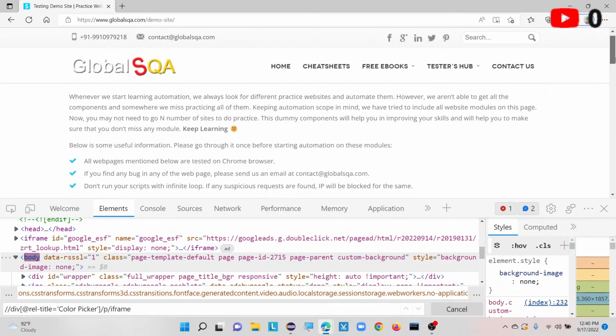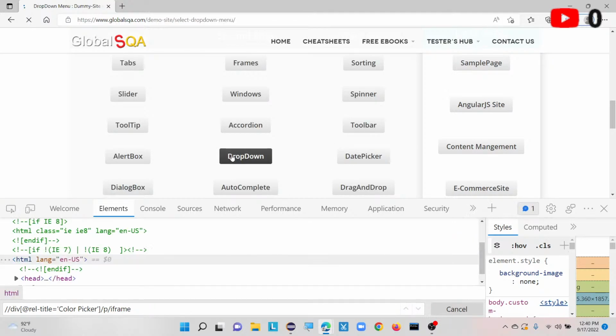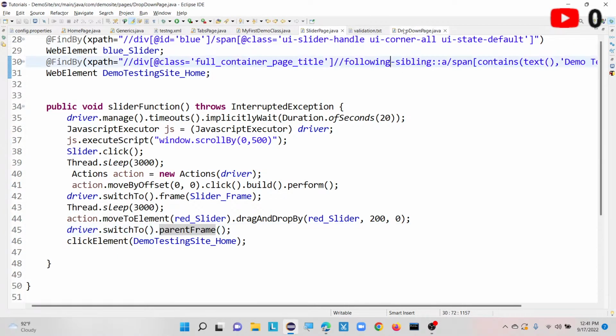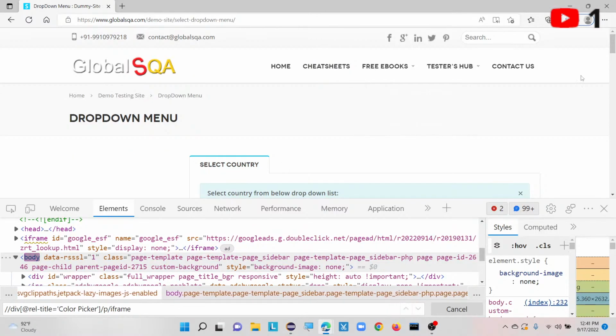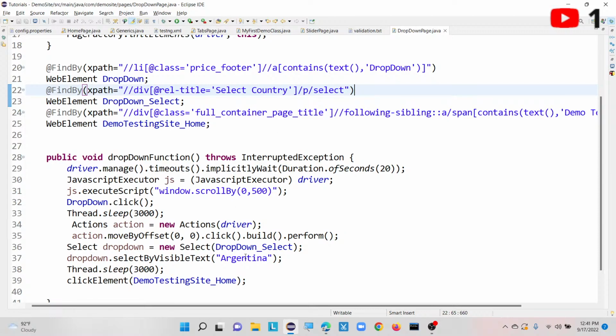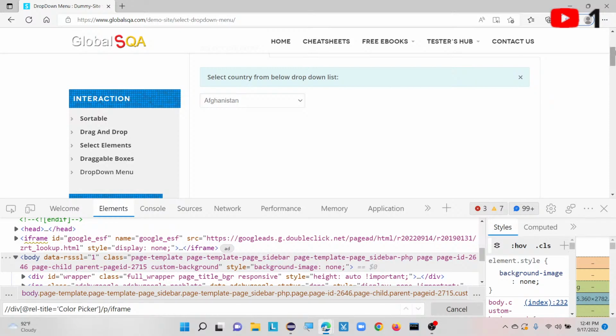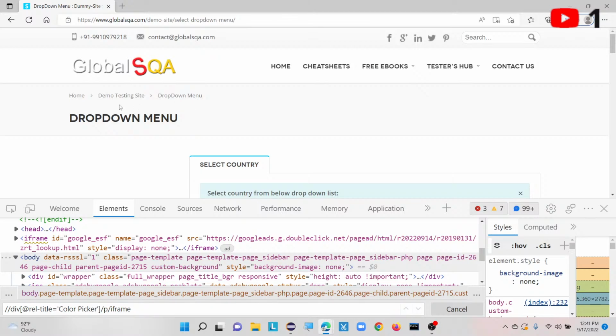Once that is done, this time I am performing one more operation, handling the drop down. The same way, we are going to create one more page where we perform the same scenario. But here I observed this drop down is not a frame. Initially it is on Afghanistan country, later I am moving it to Argentina. This test data we can store in our Excel document. Once Argentina got selected, again I am navigating to my home page, the demo testing suite. In this way I have automated this particular scenario.